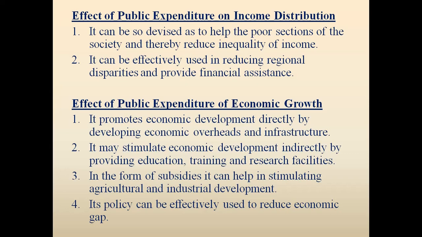But the main problem is that there is inequality of income. Like a poor person, let's say he is a kuli or bhariwala, he may be earning 5,000, 10,000 per month, whereas if you see Mukesh Ambani, he is earning in crores, right? So by devising public expenditure in such a way, this inequality of income can be minimized.